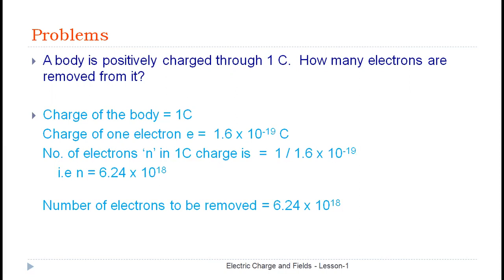Therefore, n is equal to q by e. Here q is 1 coulomb. Therefore, 1 coulomb divided by the charge of the electron, 1 by 1.6 into 10 to the power of minus 19. That is equal to 6.24 into 10 to the power of 18. So, the number of electrons to be removed from the body to charge the body through 1 coulomb is equal to 6.24 into 10 to the power of 18.